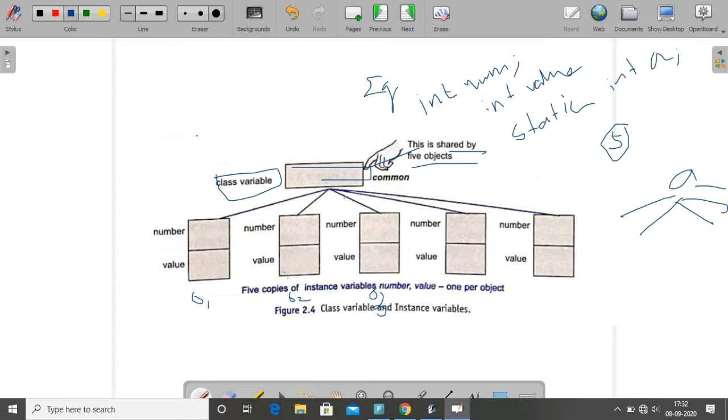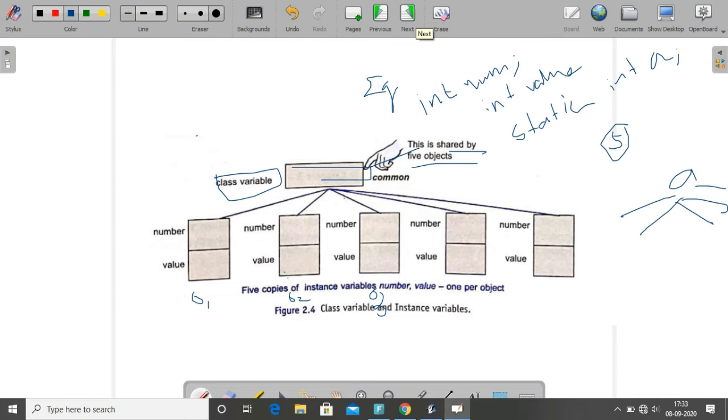But in the case of an instance variable, each object will create its own distinct copy. So this is object 1, O1, having its own number and value. O2 having its own number and value. O3 having its own number and value. Like this, each object has its own copy. That is the instance variable.